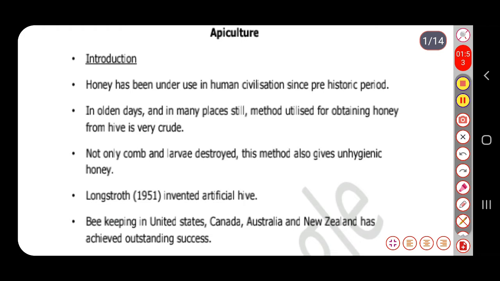In that process, not only are the comb and the larvae destroyed, but this method also gives unhygienic honey. So in 1951, Langstroth invented the artificial hive, and we are going to learn about this artificial hive in today's lecture. Beekeeping in the US, Canada, Australia and New Zealand has achieved outstanding success. Why? Because in these developed countries they are using the artificial hive, and no doubt it gives very pure honey.